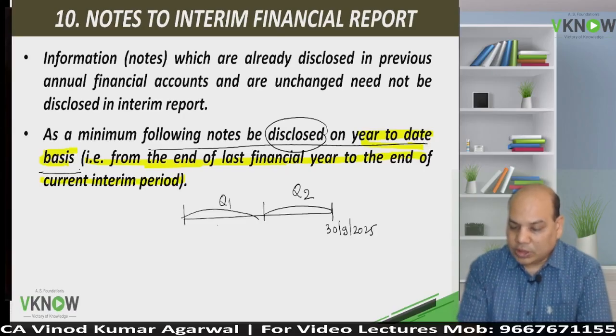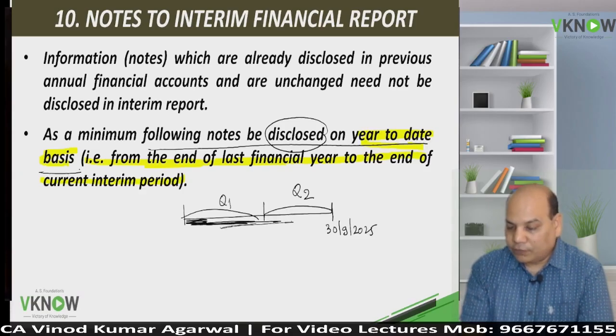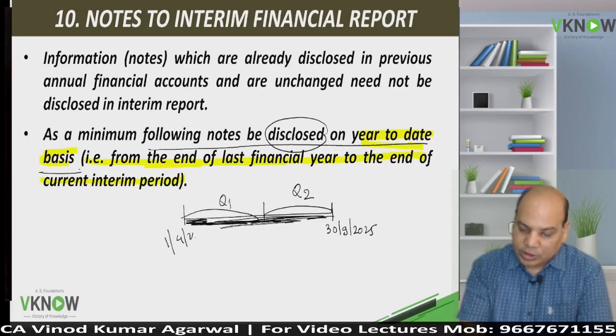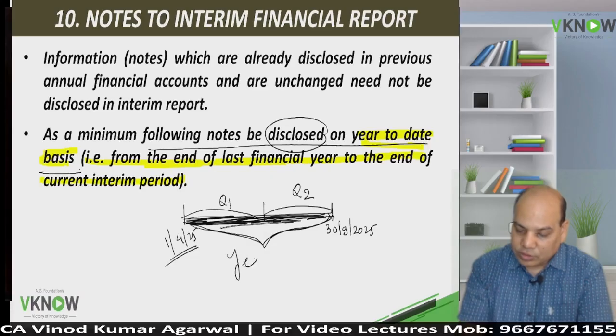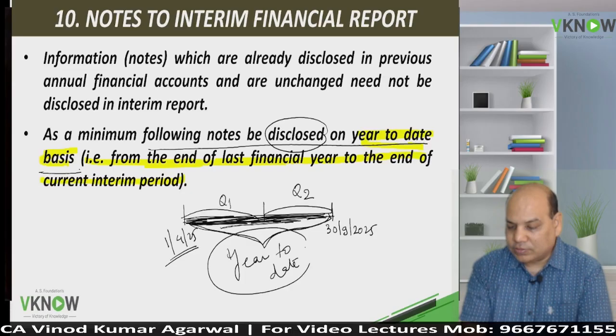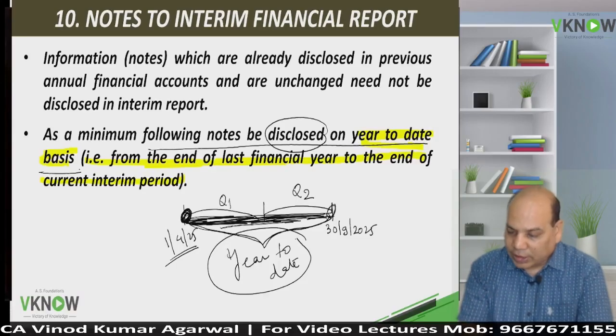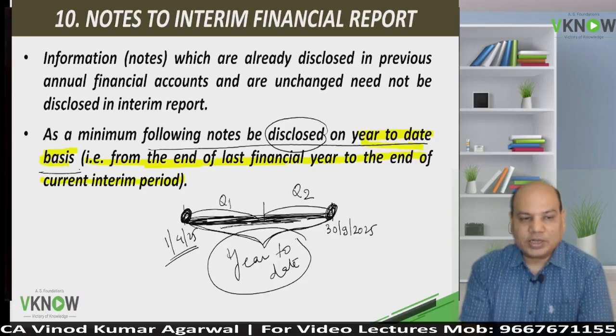So my notes will contain information covering the period 1st April 25 to 30th September 25. If my information covers this period, it is called year to date basis. It is called year to date. That means from the start of the year till the end of the respective interim period.